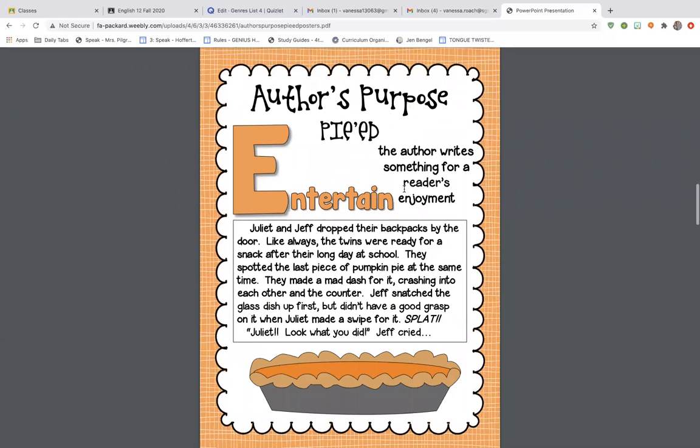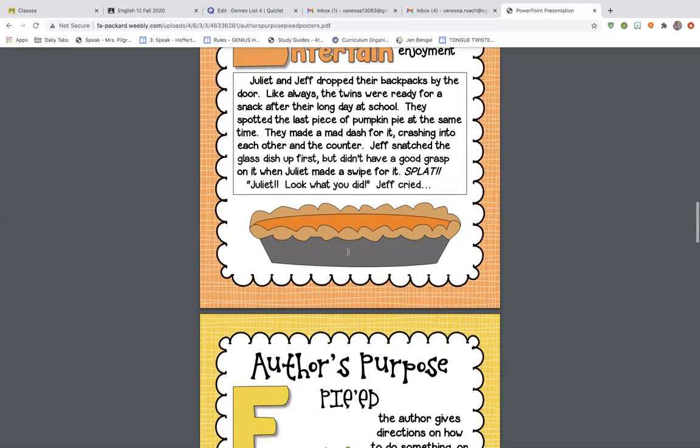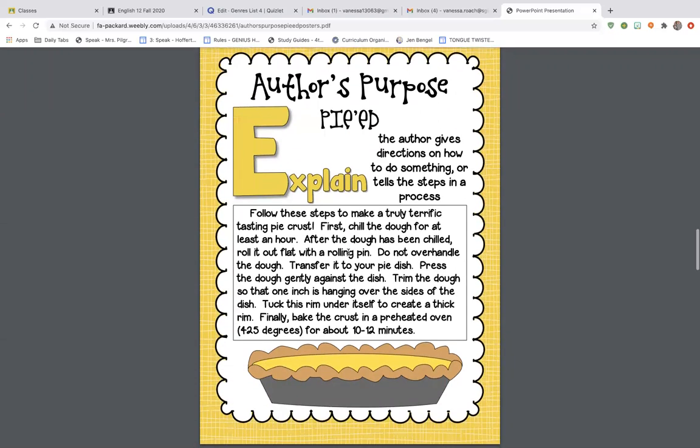Okay, and then we have entertain, something that's funny. So these are narratives, these are stories. Now there may be a moral or purpose behind them, like fairy tales. Obviously they're designed to teach a lesson, but ultimately they're there to entertain. So this is like a narrative story about two characters, and then them trying to compete for the last slice of pumpkin pie.